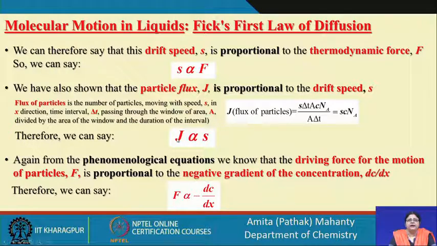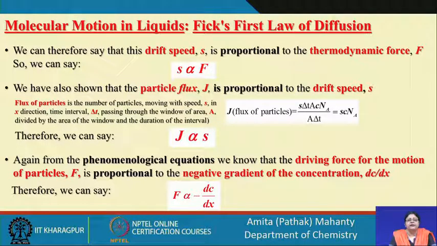So, J is proportional to S, right. Now, again we go back to the phenomenological equations which we had. The driving force of the molecules of a particle F will be proportional to the negative gradient of the concentration.